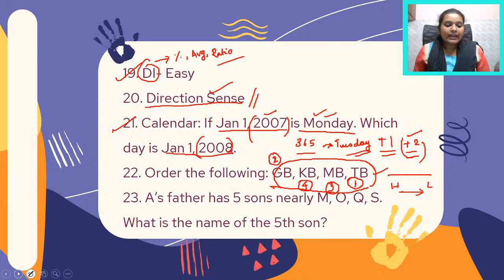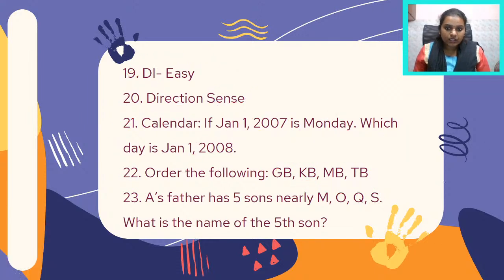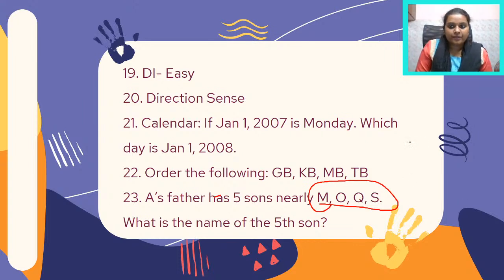Now moving on, you have this question, which is basically a letter series question. You have the series over here. It says MOQS. So now you have to find out the name of the fifth son.